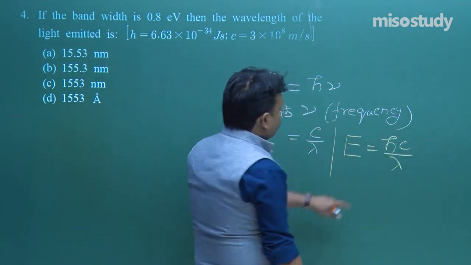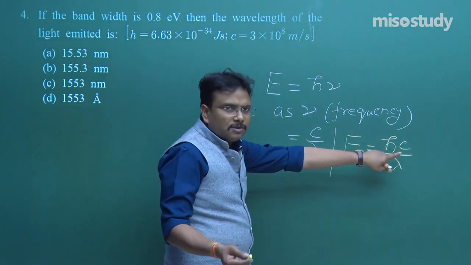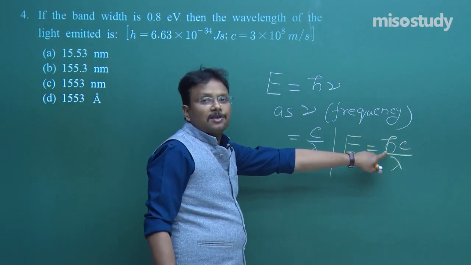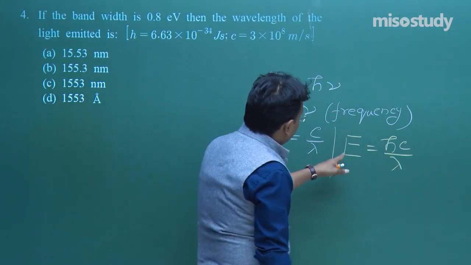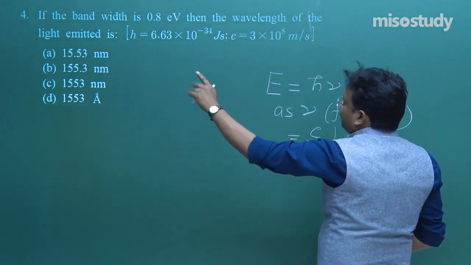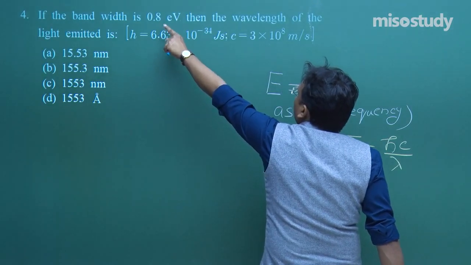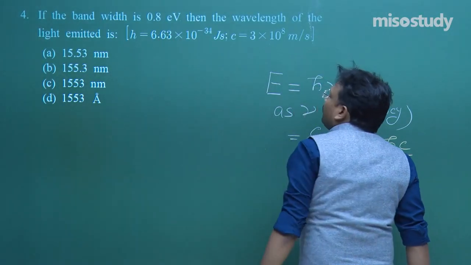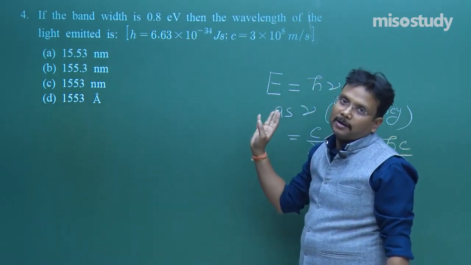Now the value of lambda you are supposed to find. Fine. c is 3 into 10 to the power 8 meter per second, h is 6.63 into 10 to the power minus 34, and the value of energy is given over here. Now here you have to work out something. Why? Because it is given as 0.8 electron volt. So multiply this 0.8 by 1.6 into 10 to the power minus 19. Accordingly you can get the result.